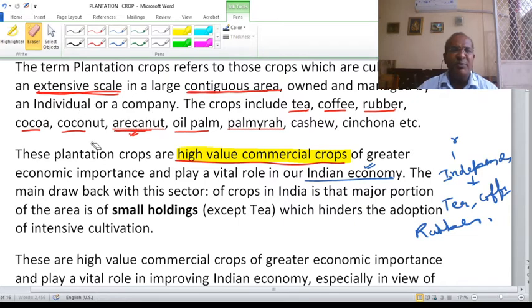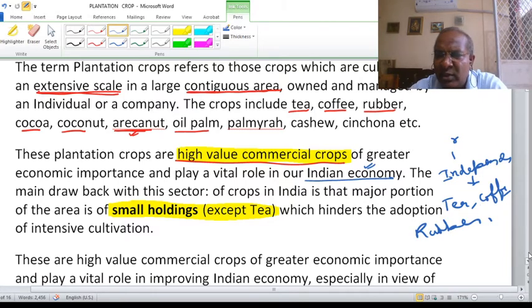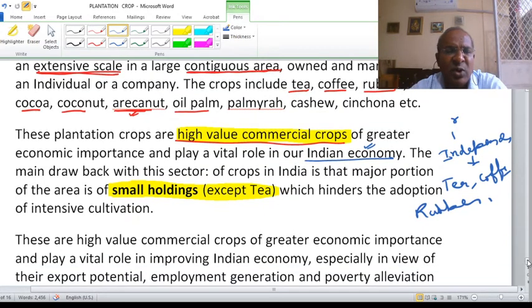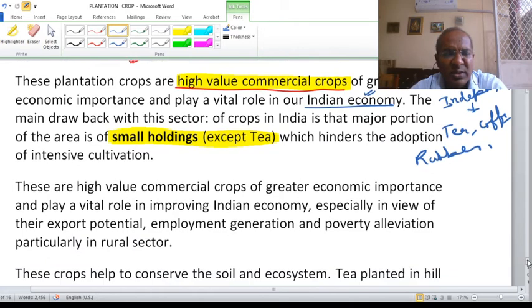One of the problems with plantation in India is small holdings. As compared to Europe or Africa, in India population is huge and land is limited. So in many areas the ownership of plantations is small as compared to other countries.